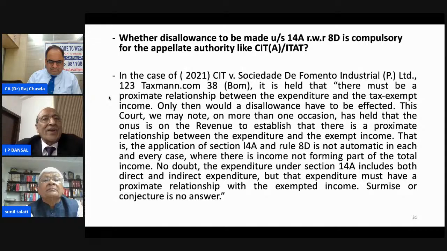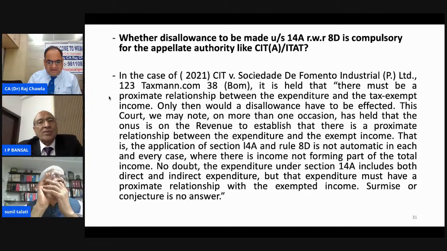Now the next question is whether disallowance to be made under Section 14A read with Rule 8D is compulsory for the appellate authorities like CIT(Appeals) or ITAT, because the AO is bound by the statute, being the authority administering the law. In the case of the Bombay High Court, CIT versus Suresh Industrial, it is held that there must be a proximate relationship between the expenditure and tax exempt income. Only then would a disallowance have to be effected.